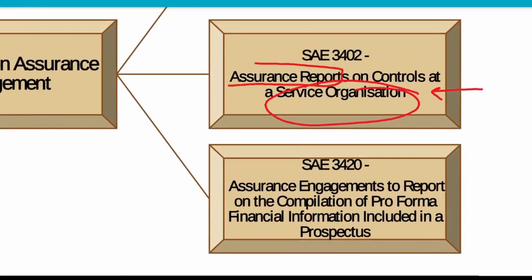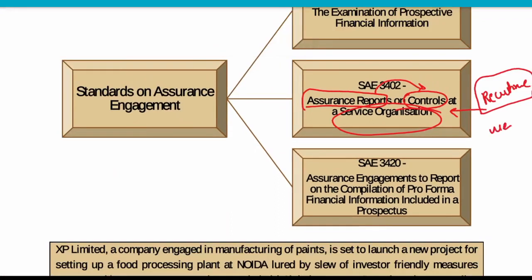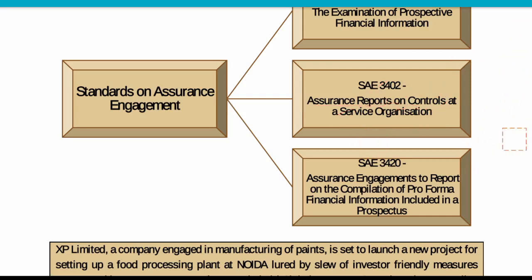Now we are providing an assurance report on the controls over the service organization. Say the service organization is handling our recruitment services. But at last, who is responsible for the recruitment? Our user entity is responsible. So whether our service organization is following controls or not, having controls or not in their entity, all these things we are providing assurance over: whether the controls are there in the service organization or not. How to perform the assurance report we are going to study in this particular